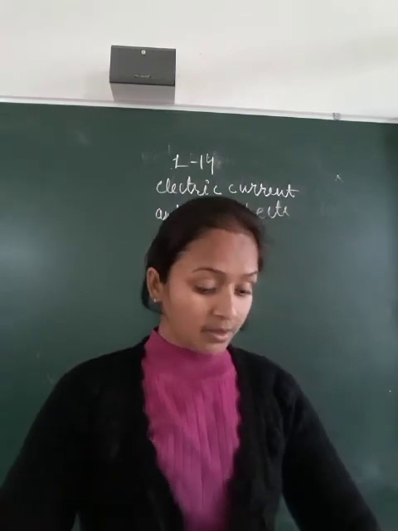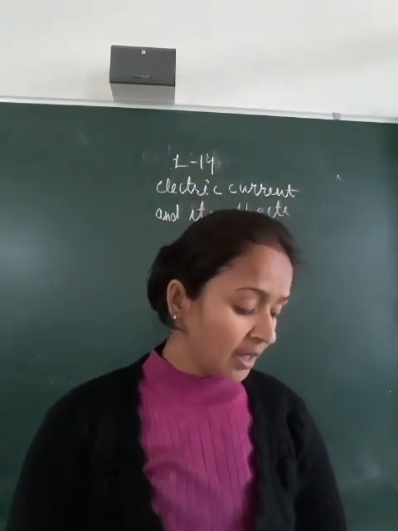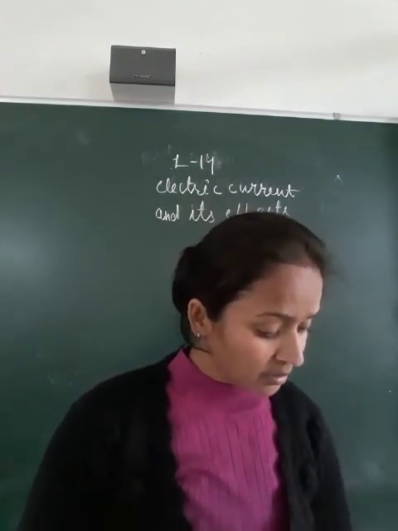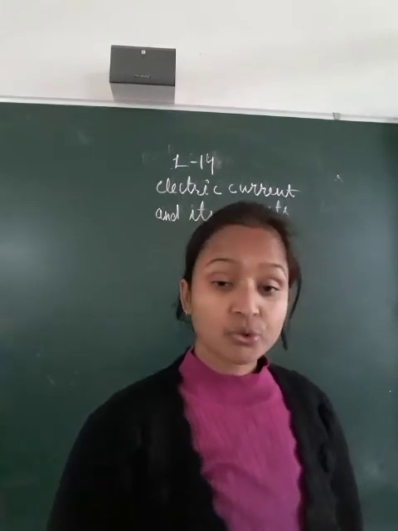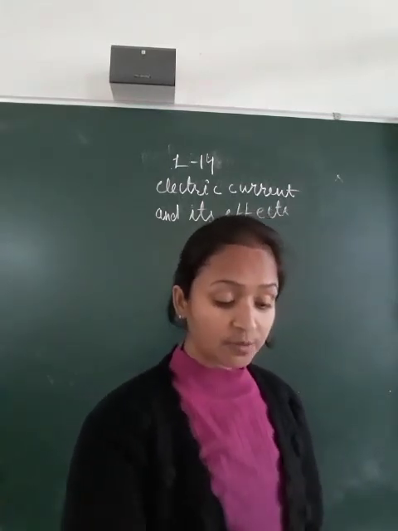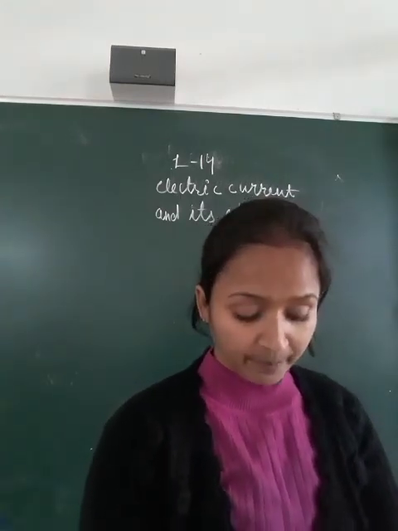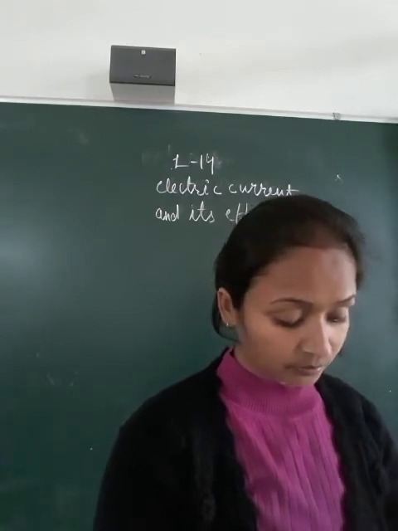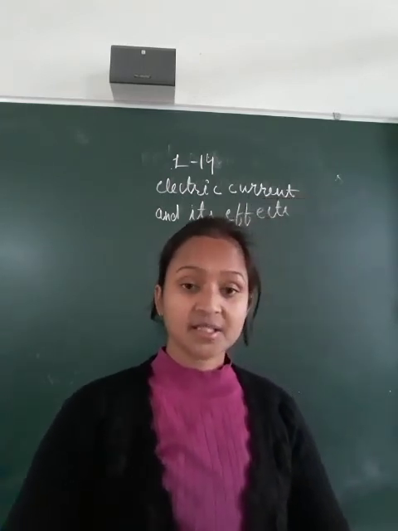So in chapter 14, electric current and its effect, in activity 14.1, you see that it is to show that electricity flows in a closed circuit and stops in an open circuit. You will take revision of activity 14.1 and the symbols of the elements of an electric circuit.